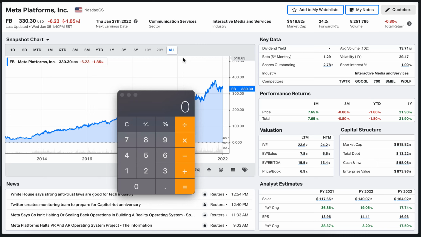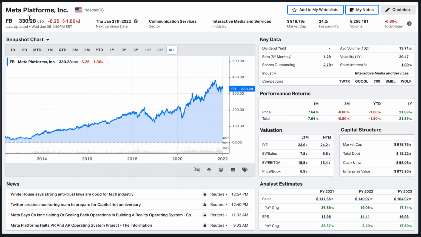And what is the market price, though? The market price is what people that are trading the stock are willing to pay for it. So for Meta Platforms, which is basically Facebook, people are willing to pay $330 right now as I'm creating this video. And that would be the market price. So market capitalization aims to assign a value to the whole company based on what the current price of the stock is, based on what the current market evaluation is. This is why it's called a market cap and not like an intrinsic cap or something of that sort.